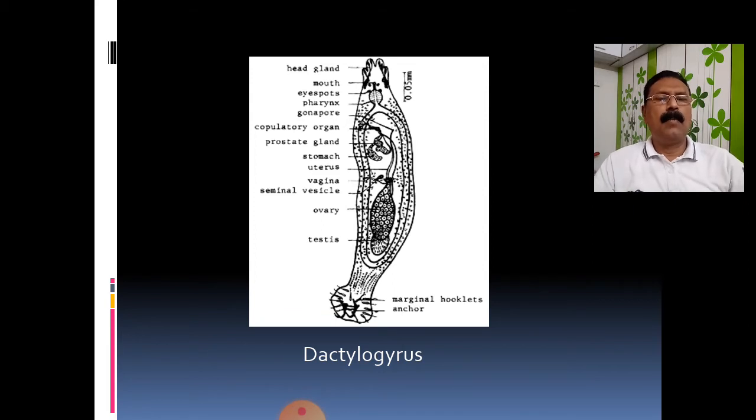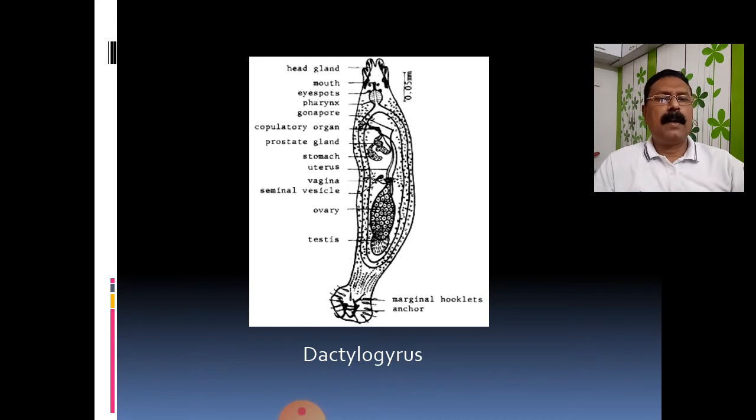See here, the body is elongated, somewhat leaf shaped, and the anterior end is there as well as the posterior end. The anterior end has the head gland and the posterior end has the haptor, and this haptor has a different type of structure.